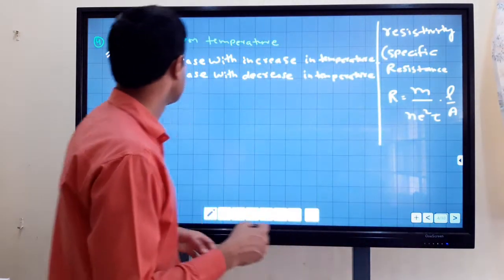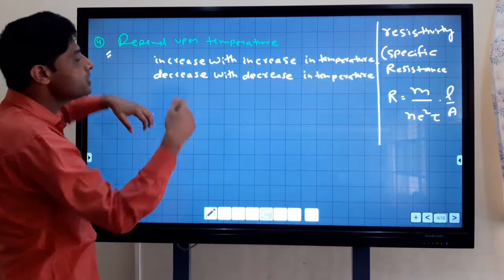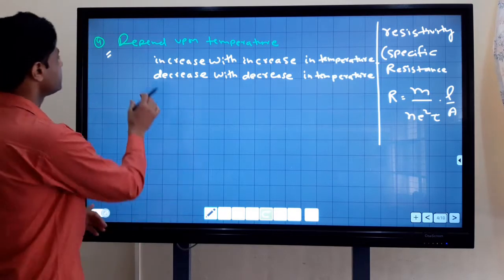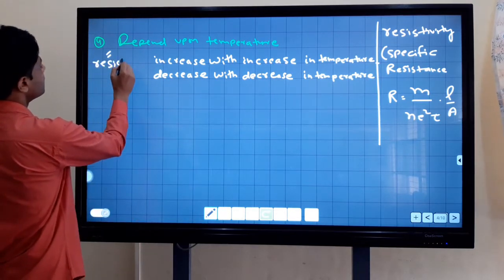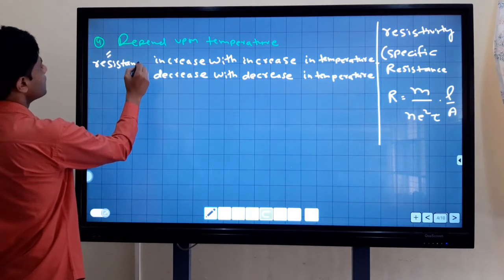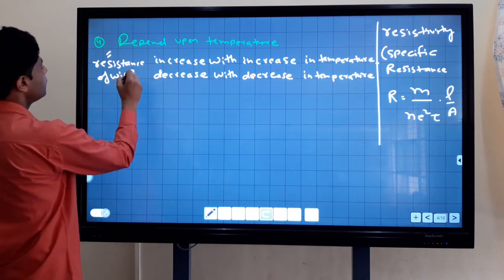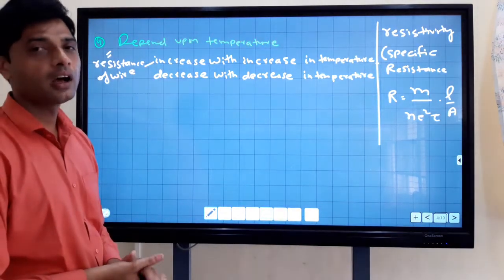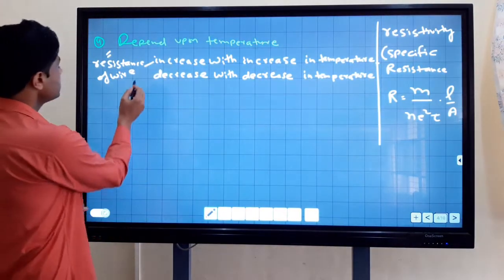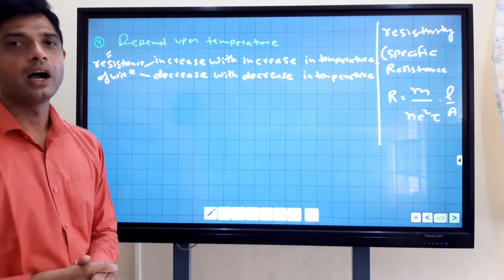It means the resistance of a wire increases with an increase in temperature, and decreases with a decrease in temperature.